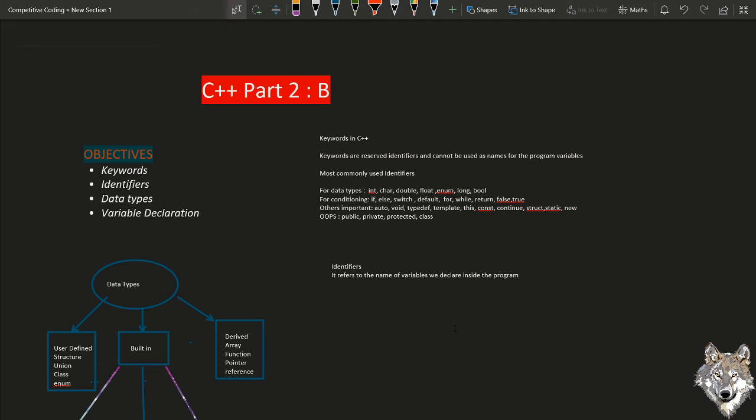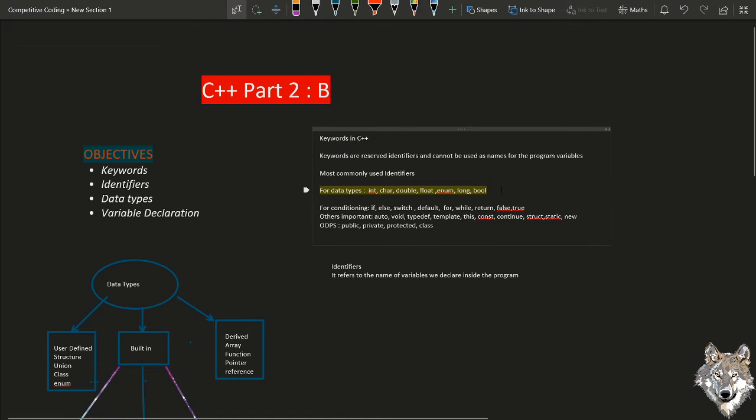There are 30 plus keywords in the C++ library, but while talking about competitive coding, most of them are not used. However, the important ones which are most commonly used in competitive coding are given over here. I have shown them on the basis of different categorization. If we talk about data types, int, char, double, float, enumeration, long, bool, etc. are the keywords used when we are dealing with data types.